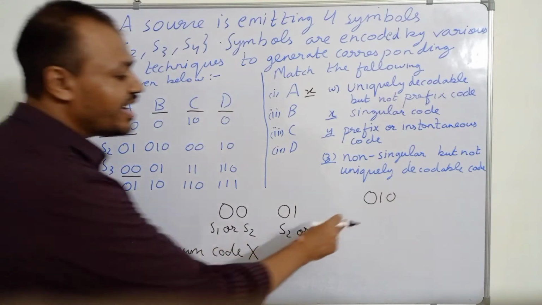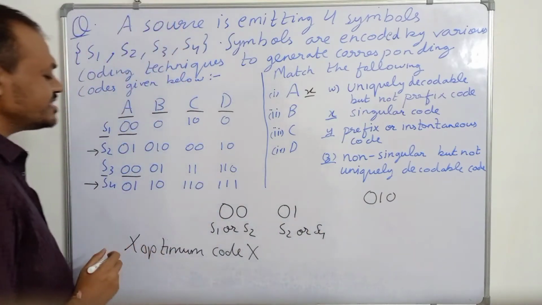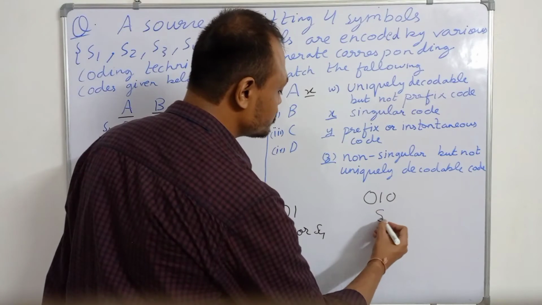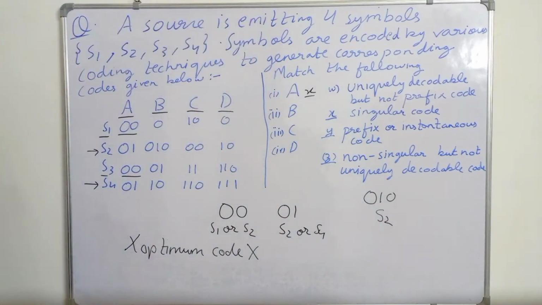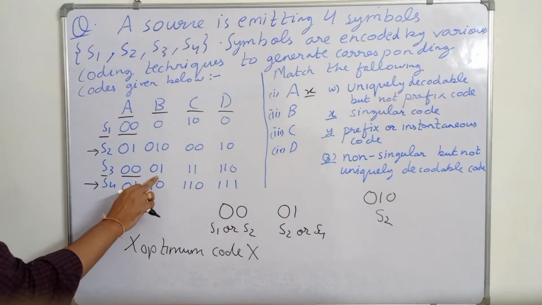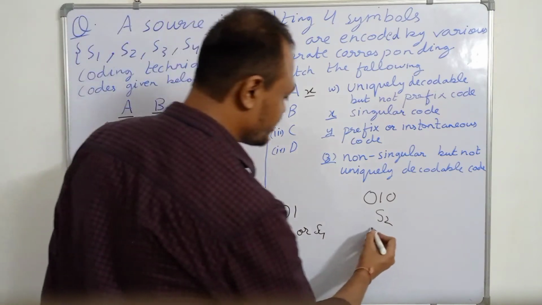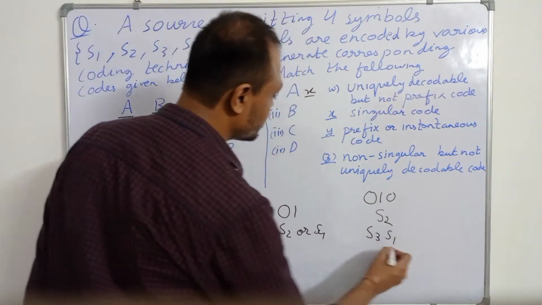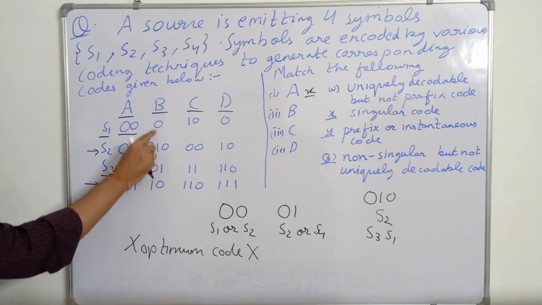Now see, if we have received 010, we could have received S2. Also we could have received S3 S1, because S3 is 01 and S1 is 0.